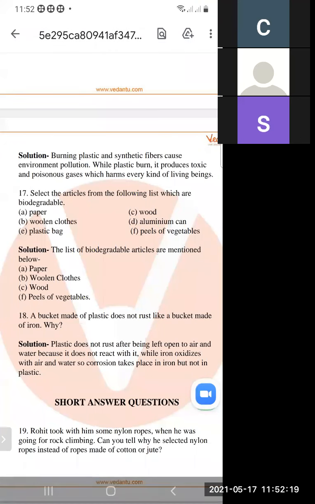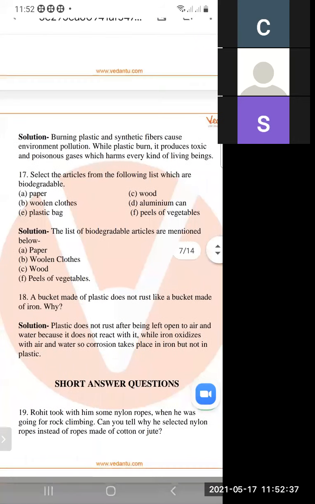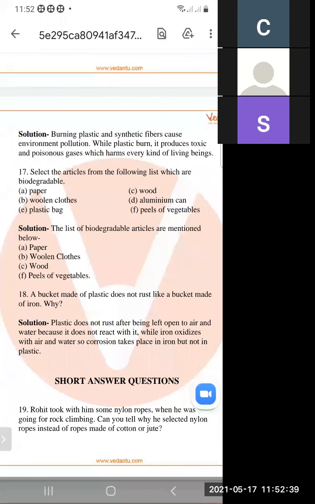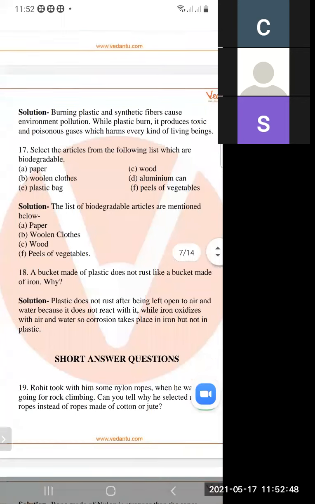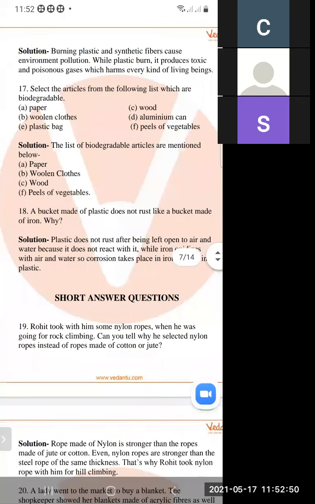There are six options: paper, woolen clothes, plastic bag, wood, aluminum can, and peels of vegetables. You have to find the biodegradable materials. The four options paper, woolen clothes, wood, and peels of vegetables are biodegradable substances, which means these can be decayed completely.